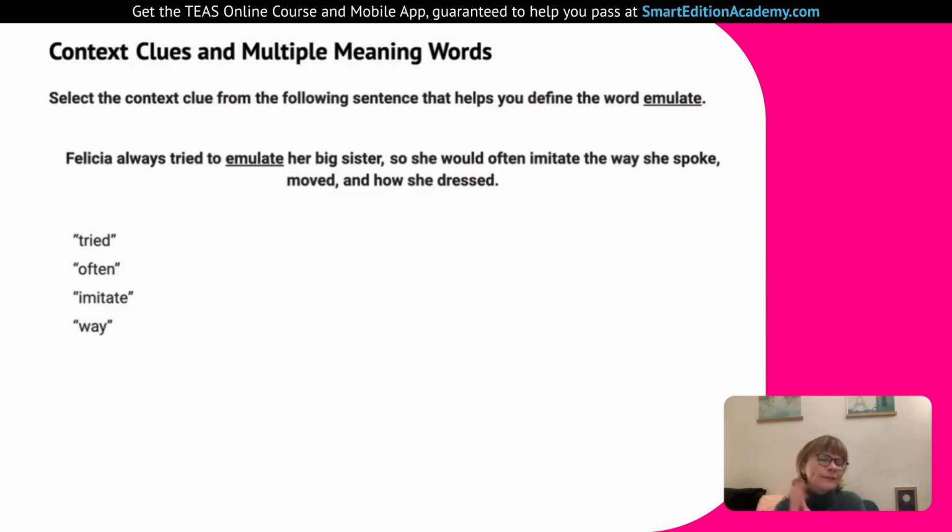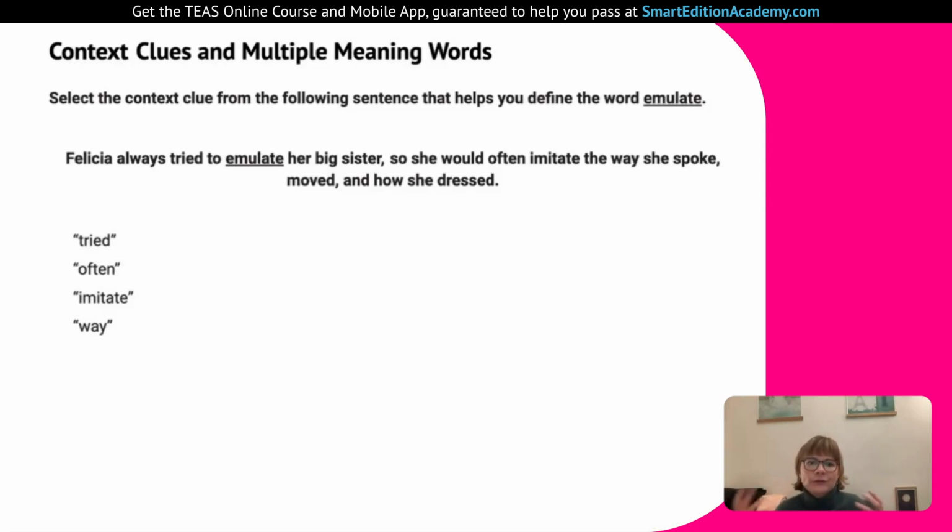So let's go through. What's the clue to emulate? Tried. Well, tried is close to emulate, but that doesn't mean it's the clue that's going to let us know the meaning. Tried helps us know that it's a verb, but it doesn't give us the context like the other parallel part of the sentence. Often, for me, is parallel to always. These are the two things that tell us about the time frame.